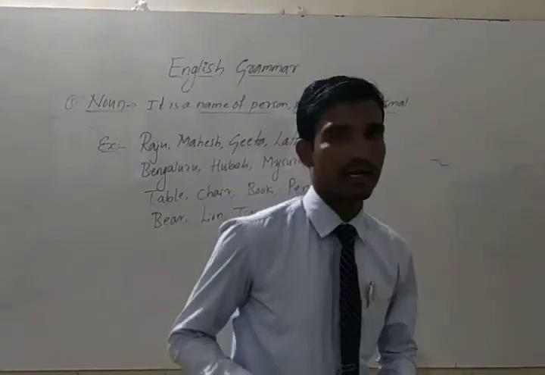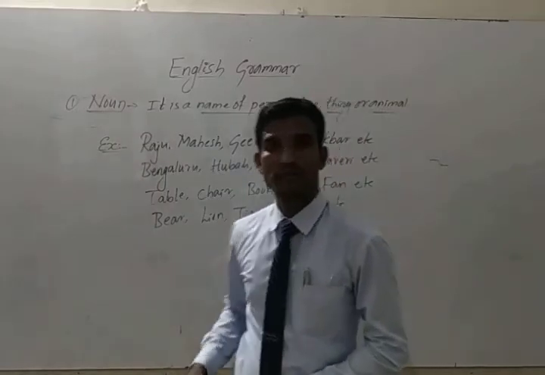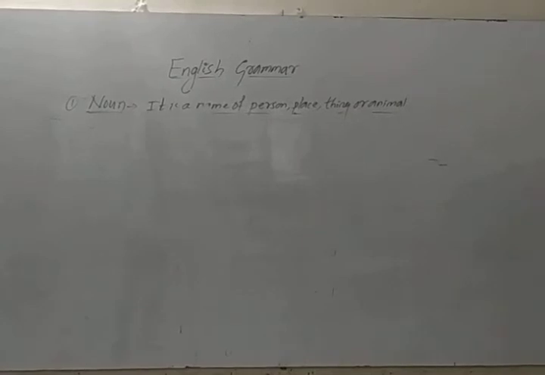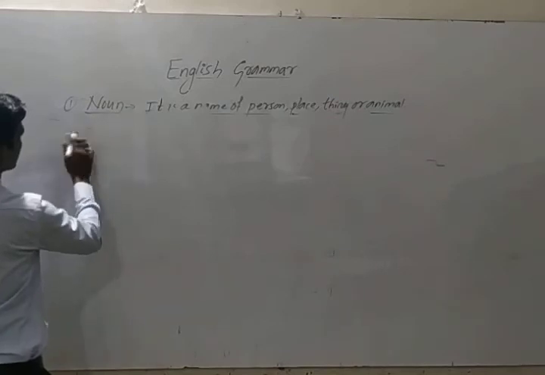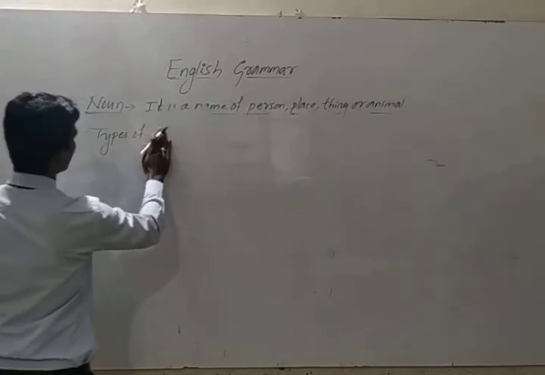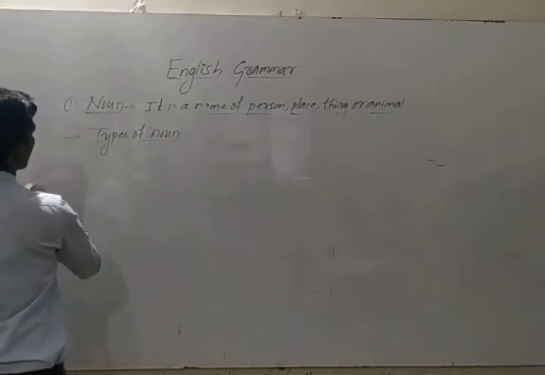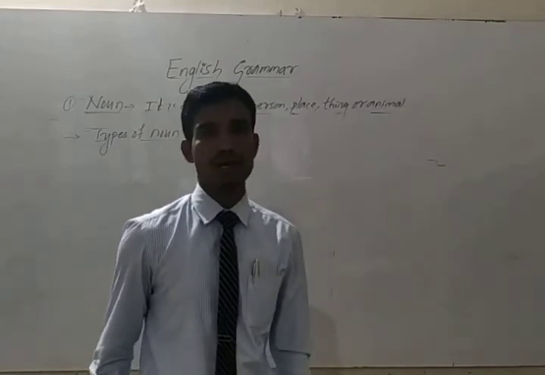Okay, I hope all of you understand, right? So now, next, types of noun. Write down types of noun. So types of noun. So write down: noun is divided into 5 kinds, or there are 5 types of noun.